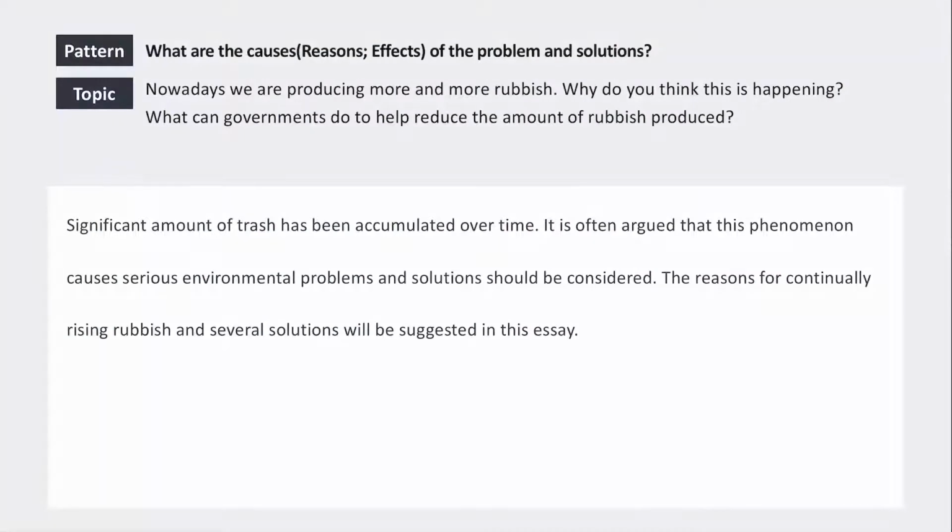Okay, so we have our Task 2 IELTS essay, and our pattern is what are the causes of the problem and solutions, okay? So it's going to be the simple pattern where you should have your introduction, your causes, solutions, and conclusion section.